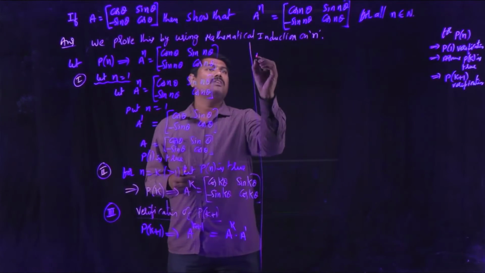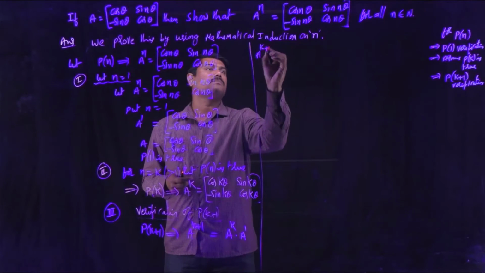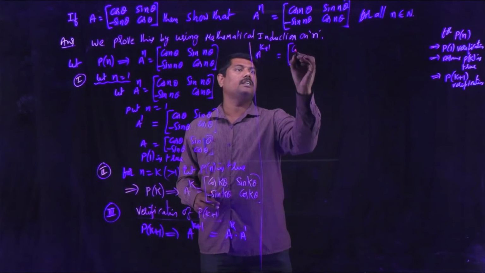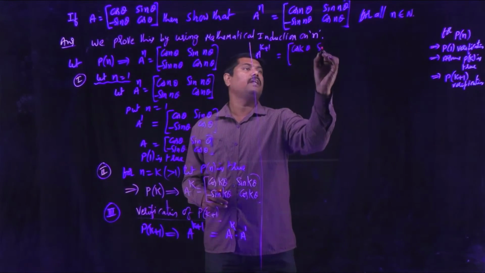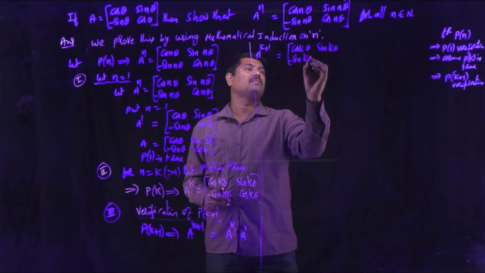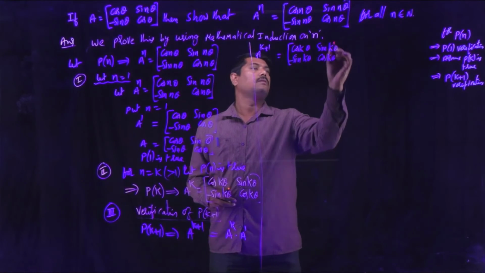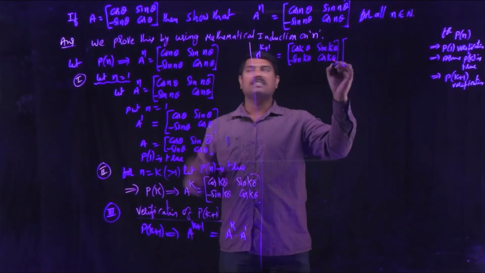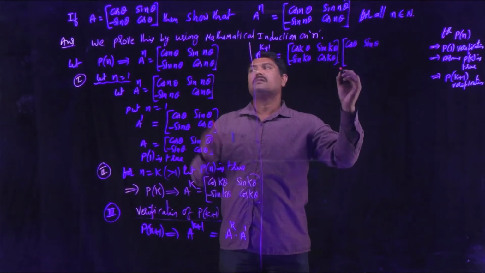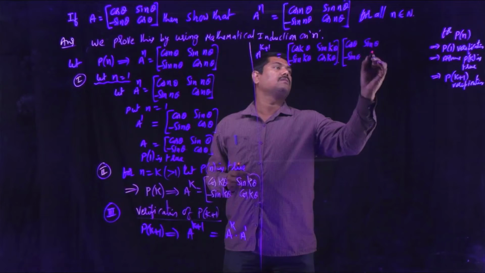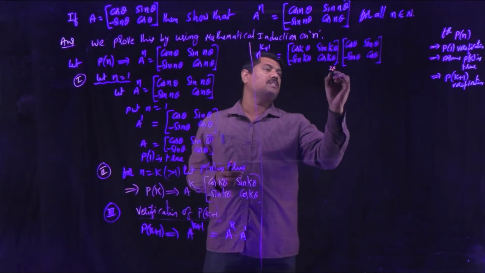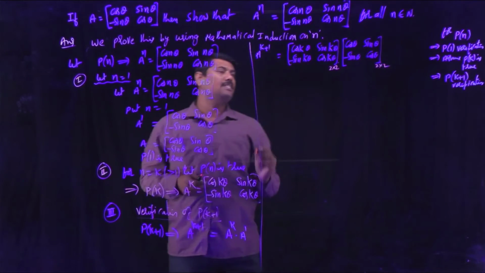Now A power k plus 1 becomes, what is A power k? That is cos k theta, sin k theta, minus sin k theta, cos k theta, into, what is the matrix A given? Cos theta, sin theta, minus sin theta, cos theta. These two are 2 by 2 order matrices, so multiplication is possible here.